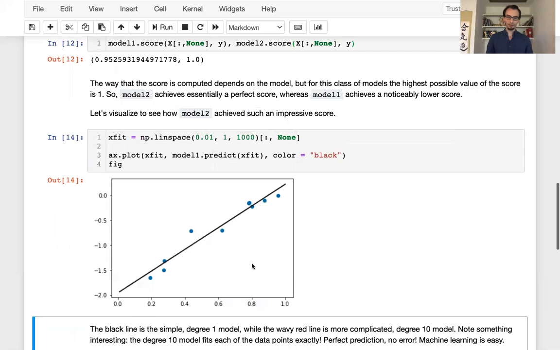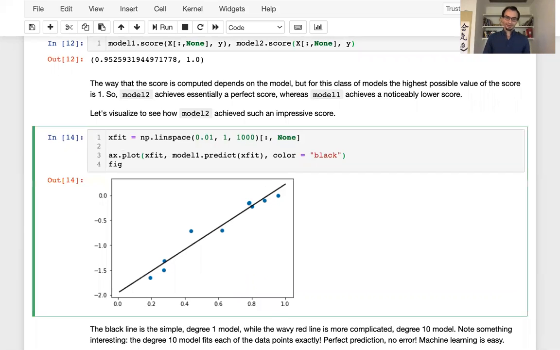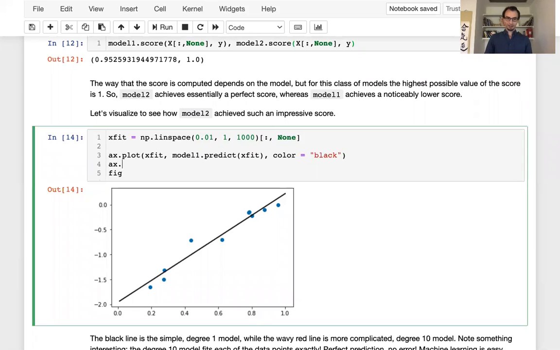When I add that line, that's the first order polynomial regression line. As we know, that's actually linear regression. And so when I do this, I'm just plotting the linear regression line against my data. So nice and simple so far. The next thing I'm going to do is add model 2. Okay, so let's add model 2. So I'm going to do xfit, model2.predict, xfit, color equals firebrick. Okay, so that'll draw it in this nice red color.